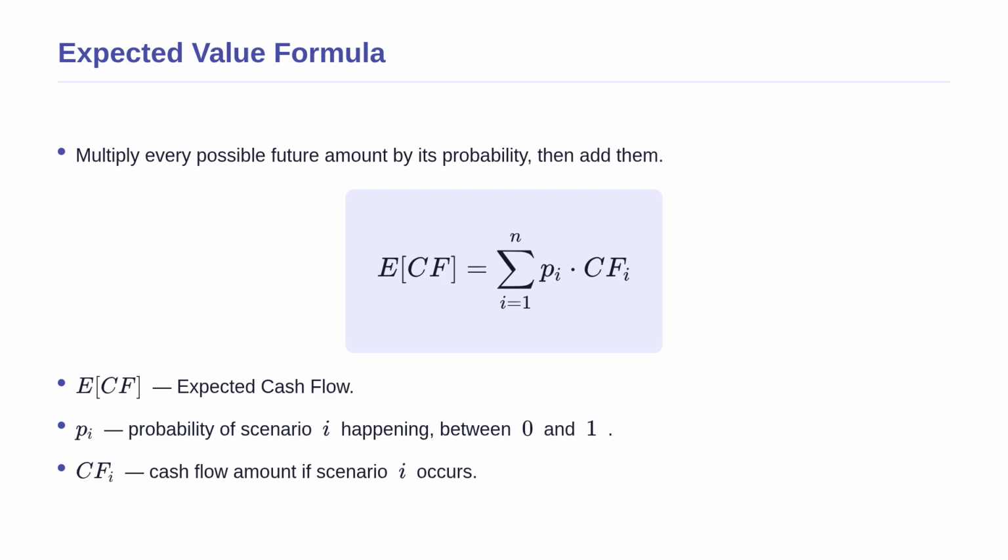Let us look at the formula. ECF is the expected cash flow. The variable I represents a specific possible scenario, like good weather or bad weather. CFI is the cash flow amount that will happen if scenario I occurs. The term PI is the probability, written as a decimal between 0 and 1, that the scenario will actually happen. The sigma symbol tells us to sum up these probability-weighted amounts for all n possible scenarios. If the probability of a very bad outcome increases, the overall expected value will decrease.